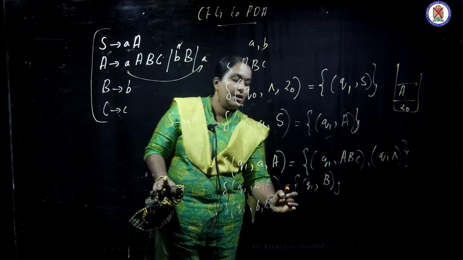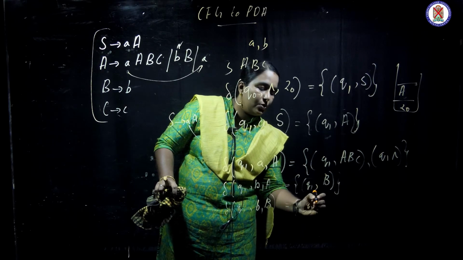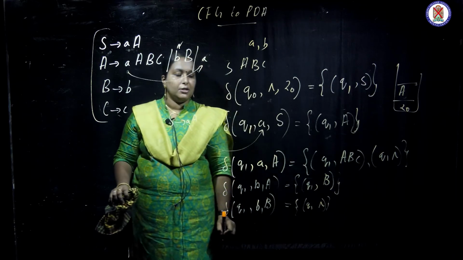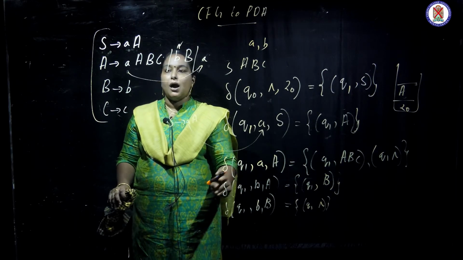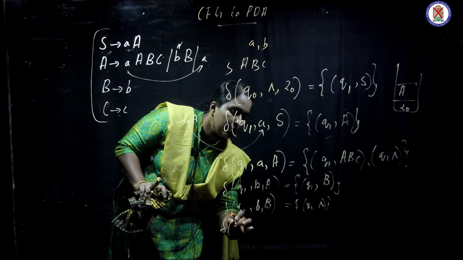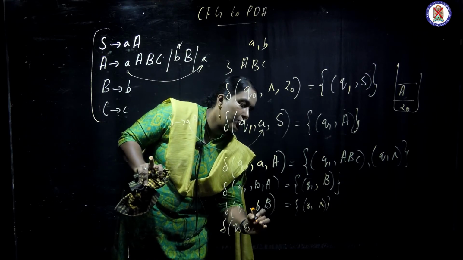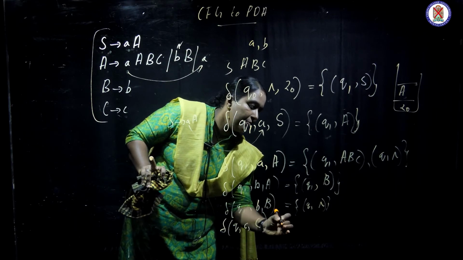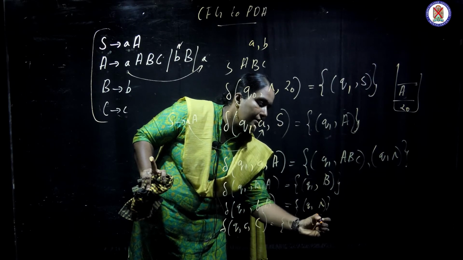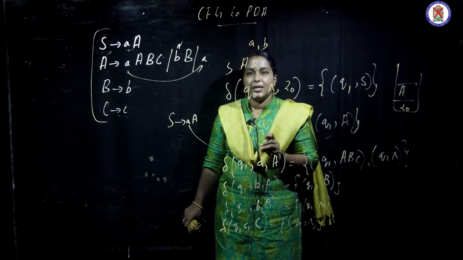What will happen? That is equal to Q1 comma null, since b and b are matched, and it moves to null. Also delta Q1, and c comes. Here c comes and stack top is c. It will move to Q1 comma null, since c is matched and the remainder will be null. So it is a very simple concept.